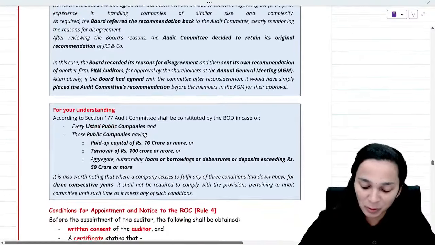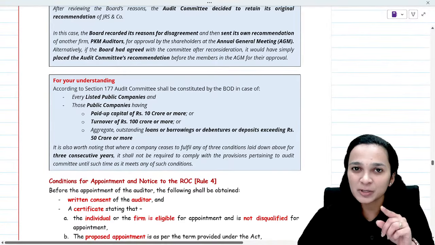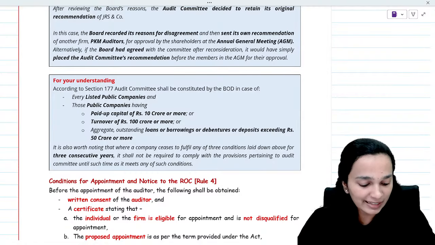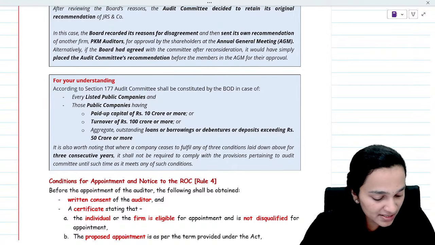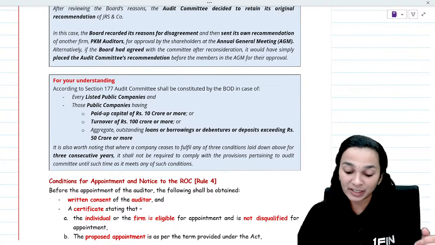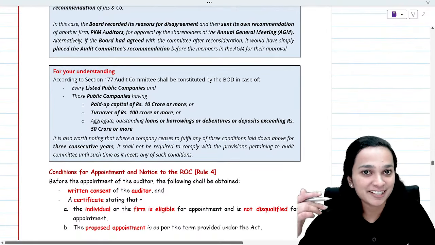Now, talking about which company is required to constitute an audit committee, this was a question I asked you some time back. Let me just check if someone has answered it. So yes, we do have answers. Listed companies, companies having paid up share capital of greater than or equal to, okay, fine. So I do have an answer here, and very good. Let's see if your answer is correct.